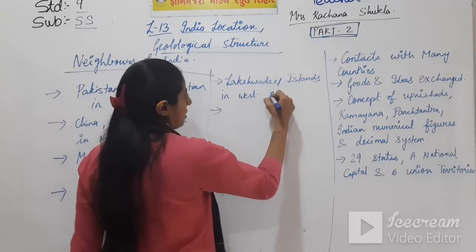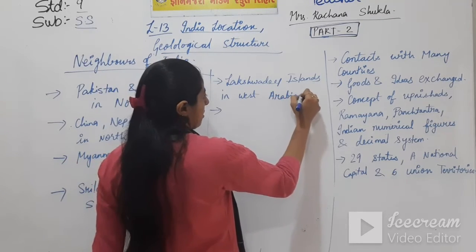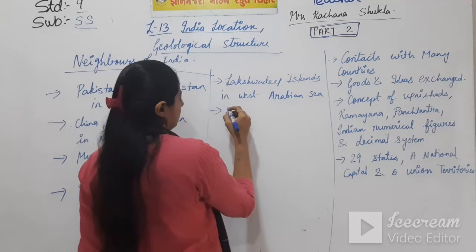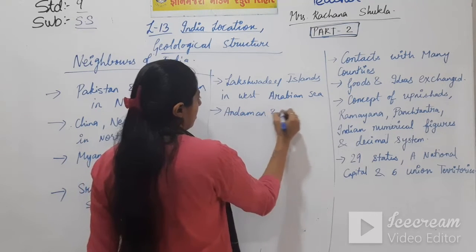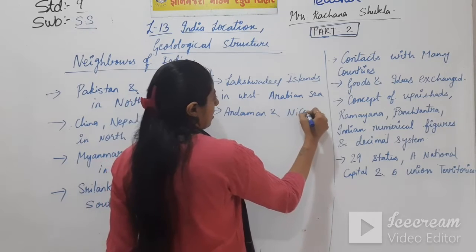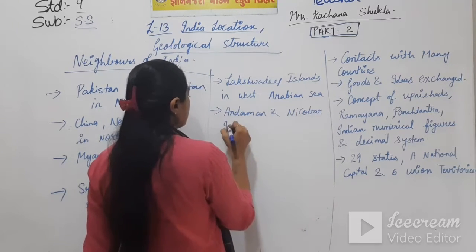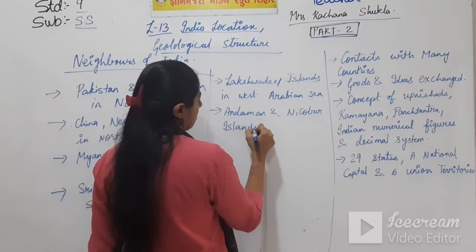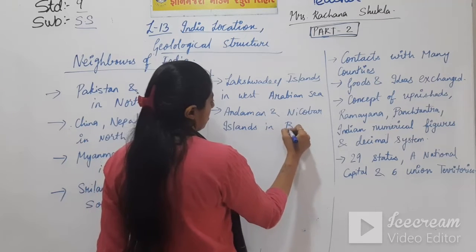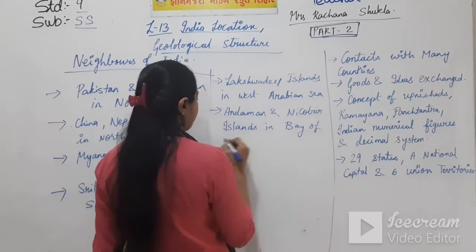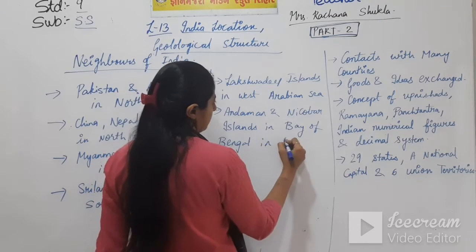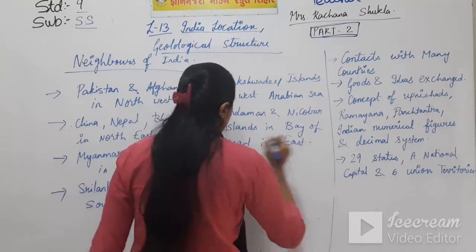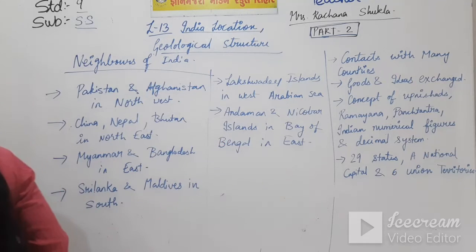That is in the Arabian Sea, and Andaman and Nicobar Islands in the Bay of Bengal in the eastern part.